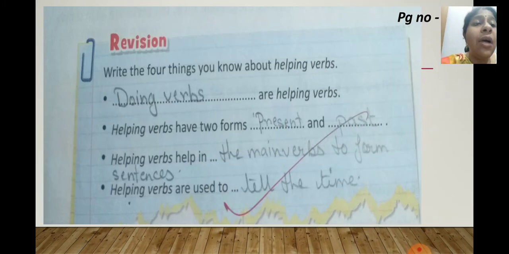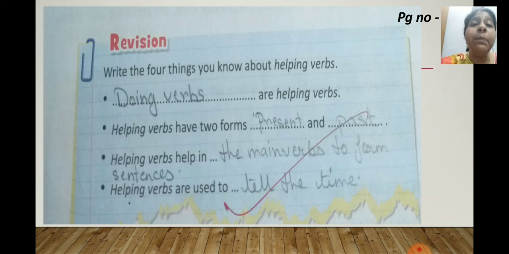Now you come to page number 41. Below you can see the revision. In the revision you will quickly write the 4 things you know about helping verbs. The first one is: doing verbs are helping verbs. Next one, helping verbs have 2 forms, dash and dash. They are present and past.